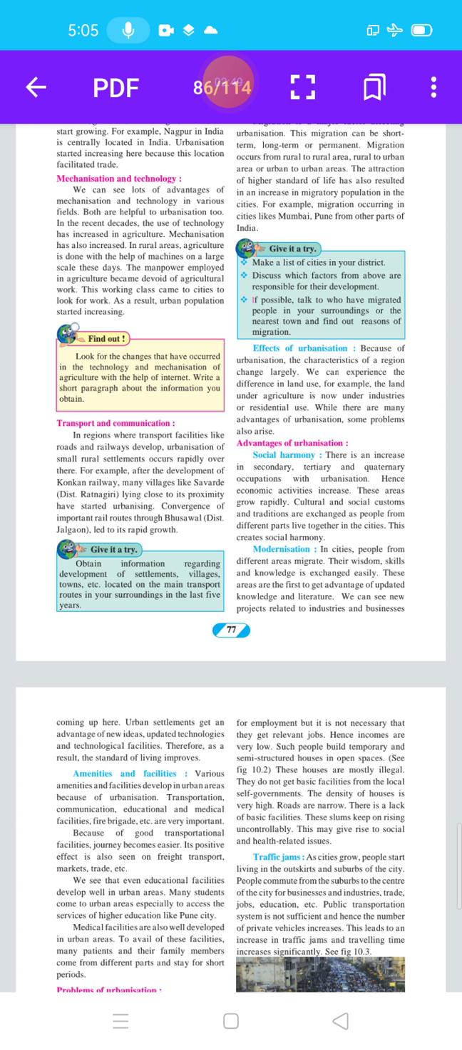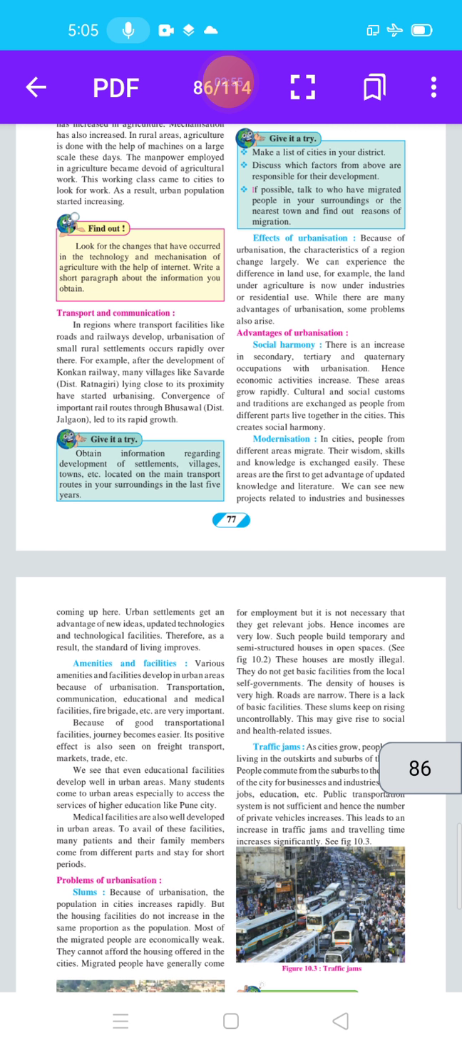While there are many advantages of urbanization, some problems also arise. Here students, there are mostly advantages due to urbanization, but some problems also arise. Which are the advantages of urbanization? They are social harmony, modernization, amenities and facilities. These are the advantages of urbanization.